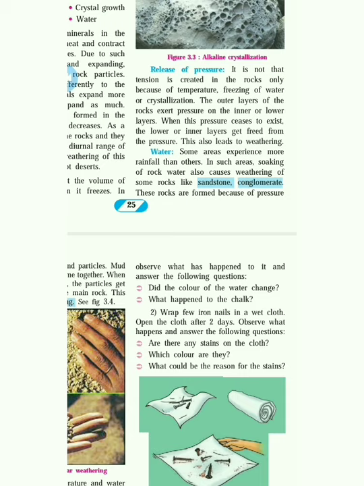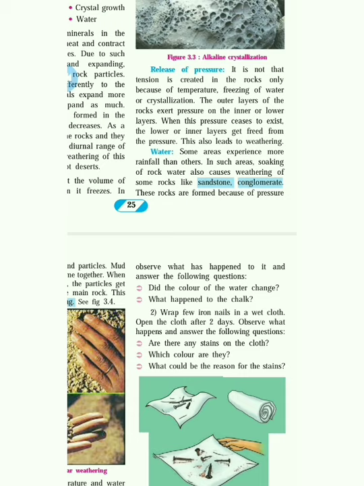Now, see, some areas experience more rainfall than others. In such areas, soaking of rock in water also causes weathering of some rocks like sandstones and conglomerate. Conglomerate means small stones which are combined with the muddy water. They contract with each other, and then we get a kind of stone which makes a big stone. Muddy water and the small stones join together to form one big stone.